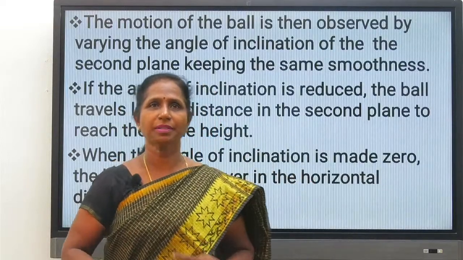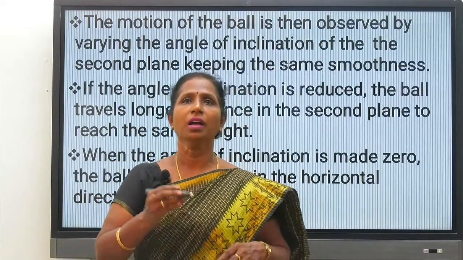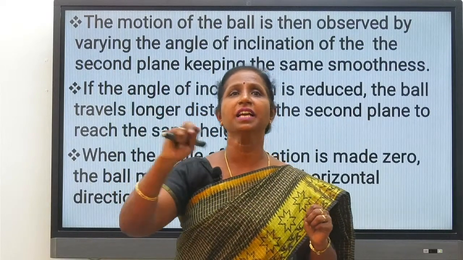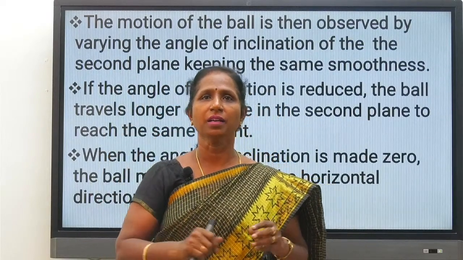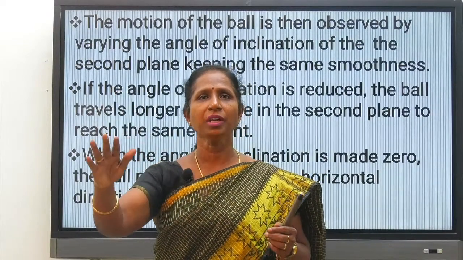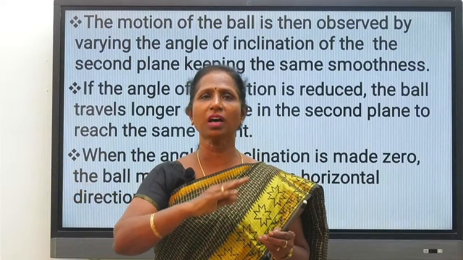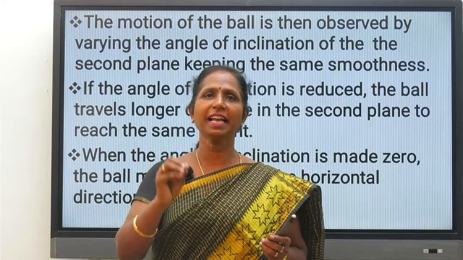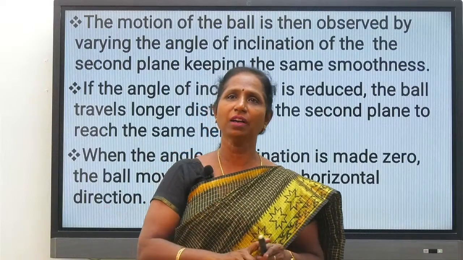So this is his assumption. Then the motion of the ball is observed by varying the angle of inclination. He varied the angle of inclination, and the smoothness of the surface he kept the same. It is already polished. Both are highly smooth, at maximum smoothness. So again he did the experiment by varying the angle of inclination.